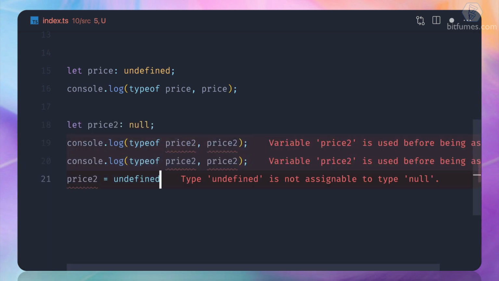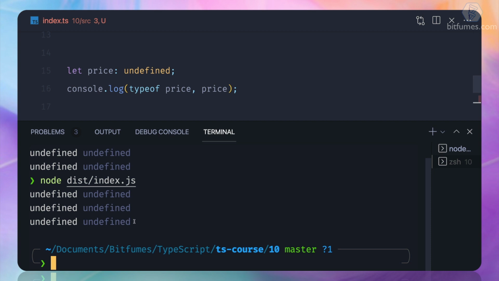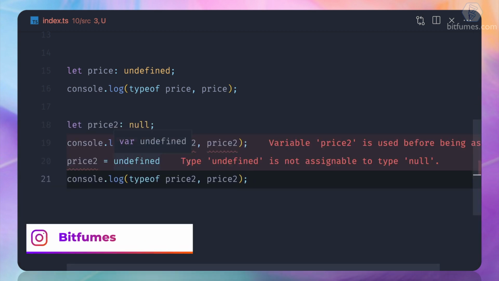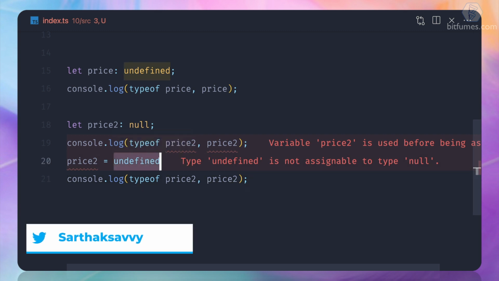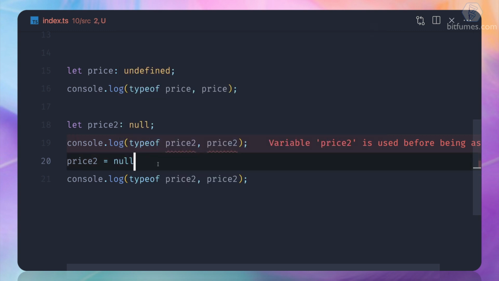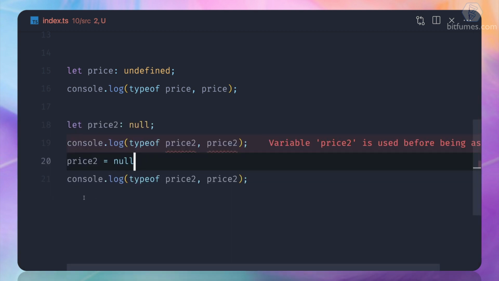So one more time, if I check it, you see that although it's undefined, the strict mode is saying that something is wrong here. So can we assign any number? No. As I said, this can only be assigned null. After this, you can see we are now getting the value as null and object as the type in JavaScript. Okay, so this is extremely important.